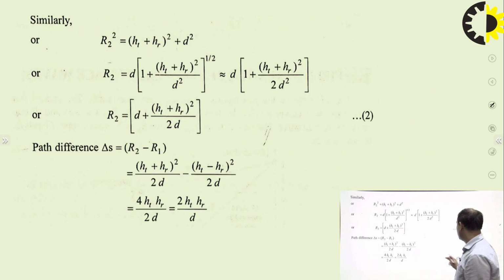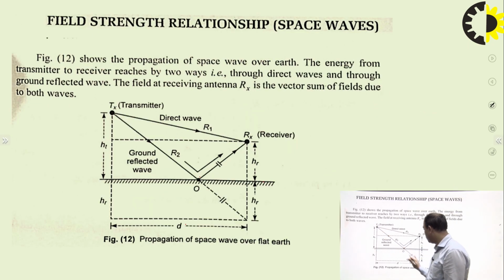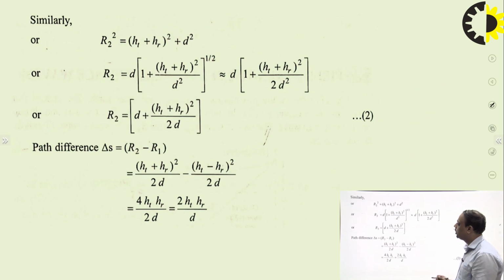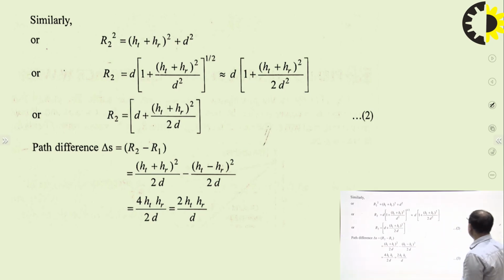Next, for R2, this R2 square is equal to D square plus HT plus HR whole square. So now taking this value, R2 square is equal to HT plus HR whole square plus D square. Again we take the common D over here, 1 plus HT plus HR upon D whole square, and this HT plus HR is 100 plus 80, that is 180 meters.